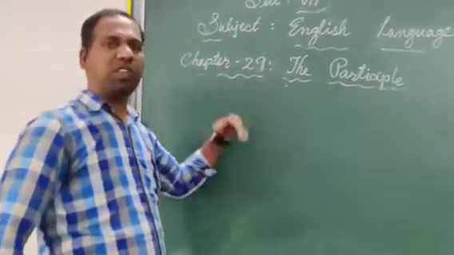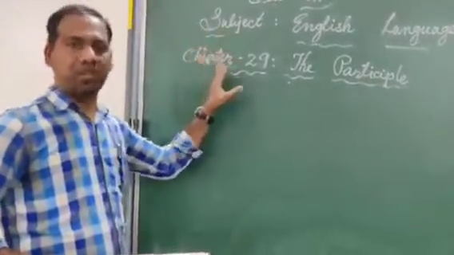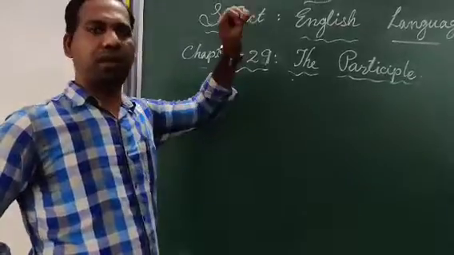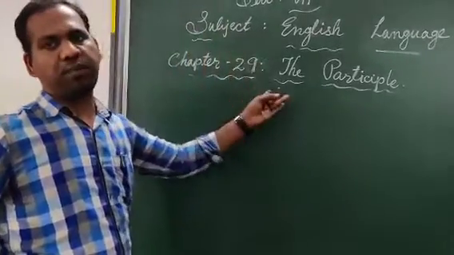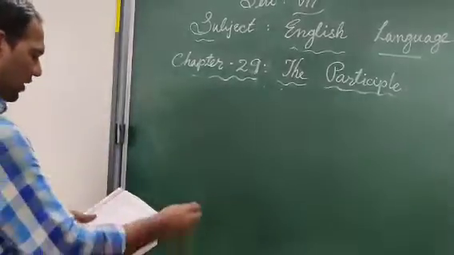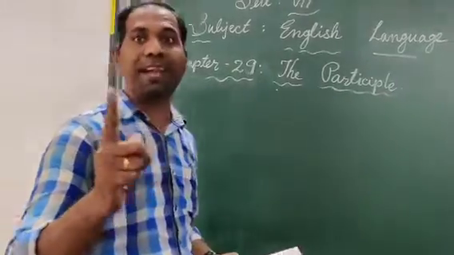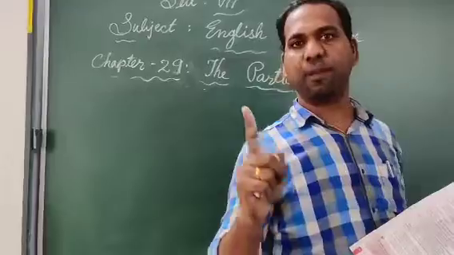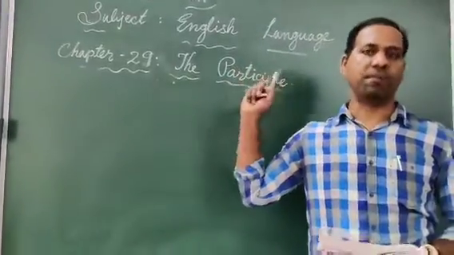So now we are going to recapitulate whatever we have learned. What are the three kinds of participle? Present participle, past participle and perfect participle. Okay, so the first one: a participle is a verbal adjective. As I told you, a participle is a verbal adjective.